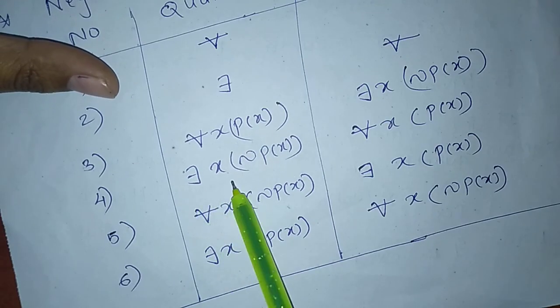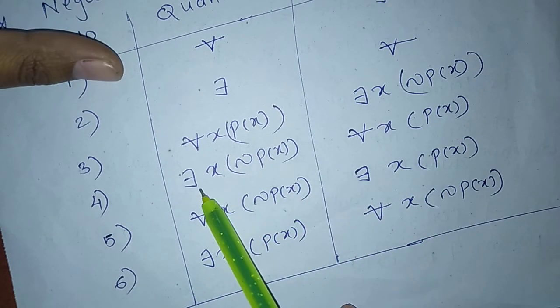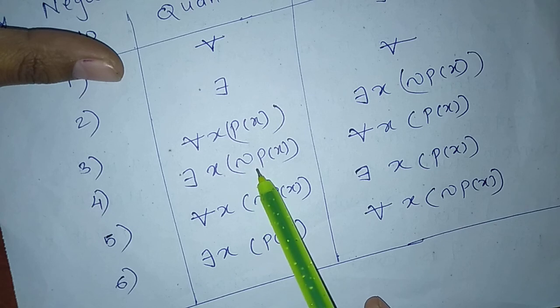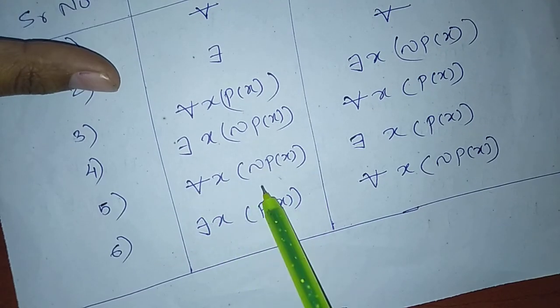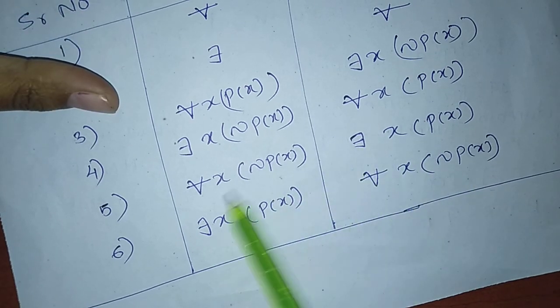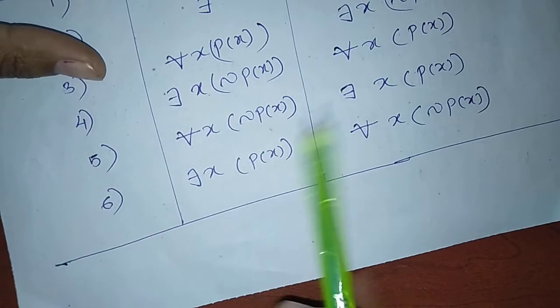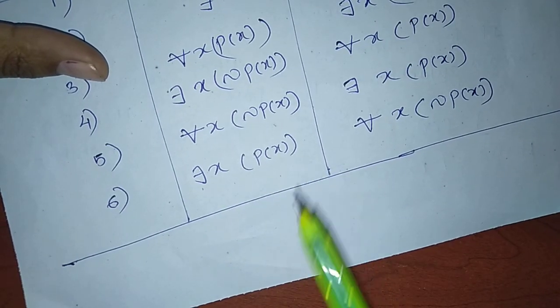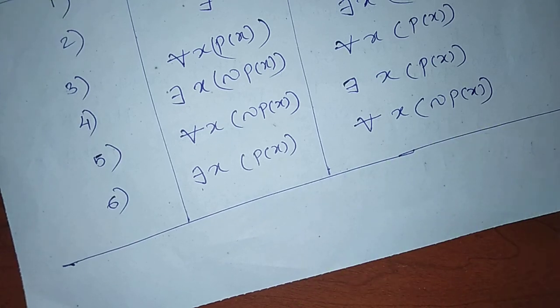There exists x, not P(x), the negation of this is for all x, not not P(x), which means P(x). For all x, not P(x), the negation of this is there exists x, not not P(x), which is P(x). There exists x, P(x), the negation of this is for all x, not P(x).